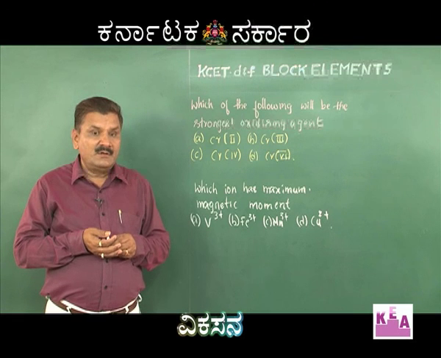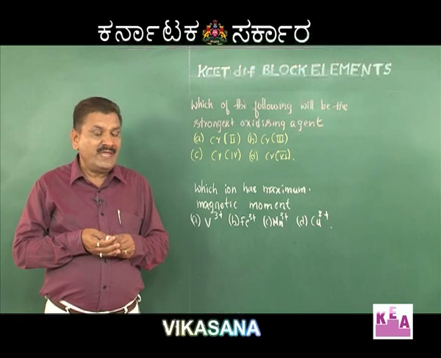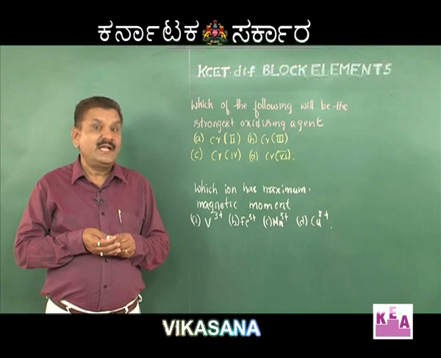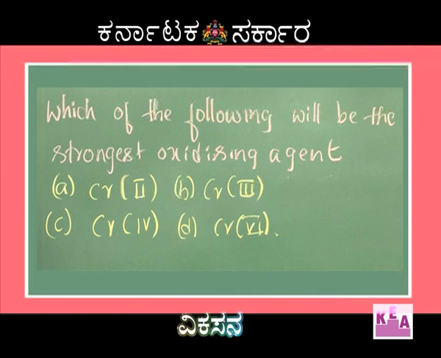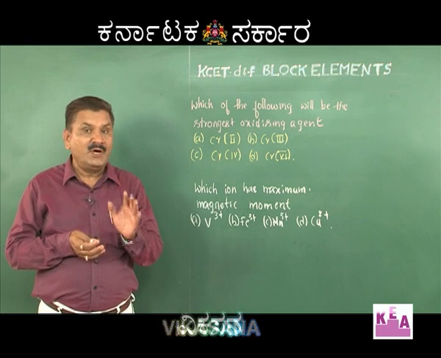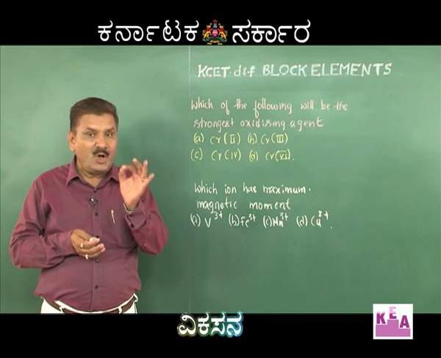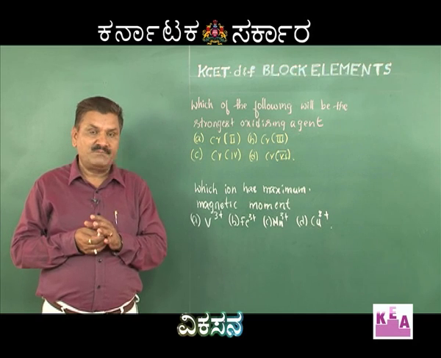Dear students, in the previous question, we had selected the best reducing agent, the strongest reducing agent. In this particular question, we need to select the strongest oxidizing agent. For selection of strongest reducing agent and oxidizing agent, students need to remember the concept of oxidizing and reducing agents.